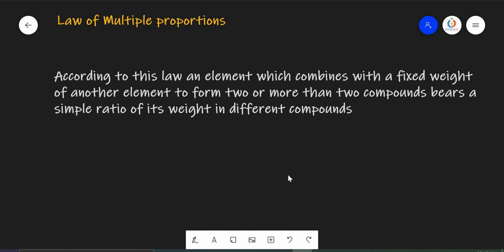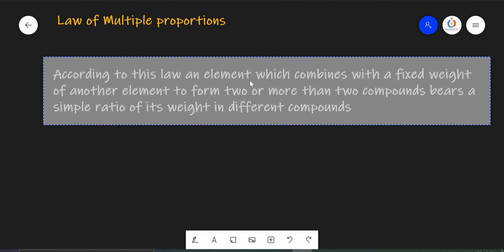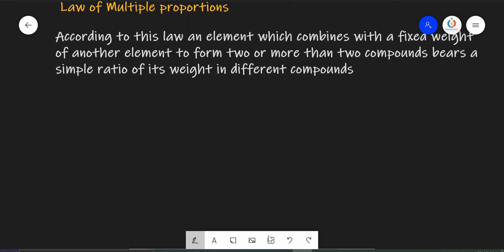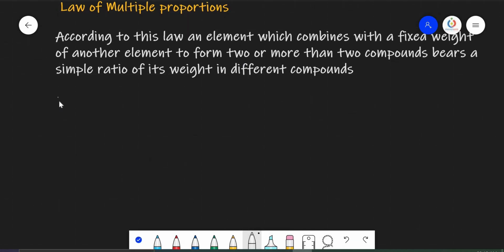Now let us see another one, the law of multiple proportions. According to this law, an element which combines with a fixed weight of another element to form 2 or more than 2 compounds bears a simple ratio of its weight in different compounds. Let's take an example for this. Easy to understand all these definitions.